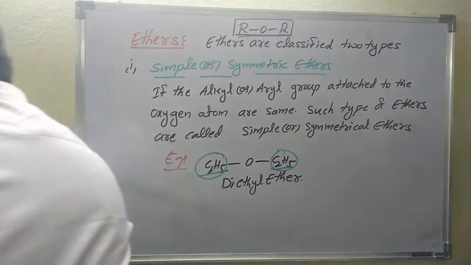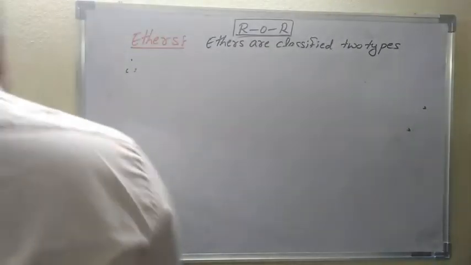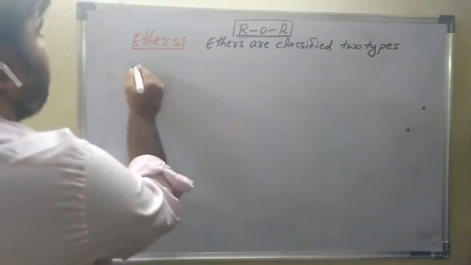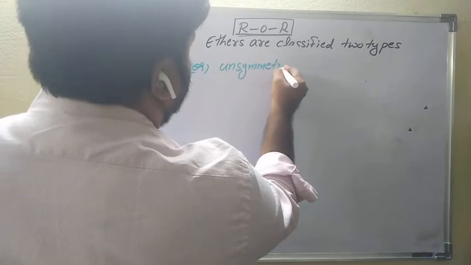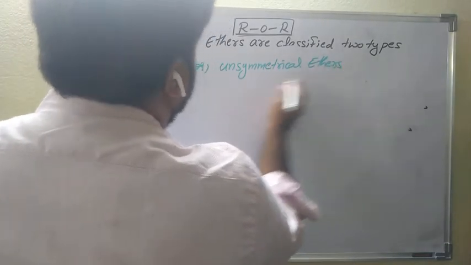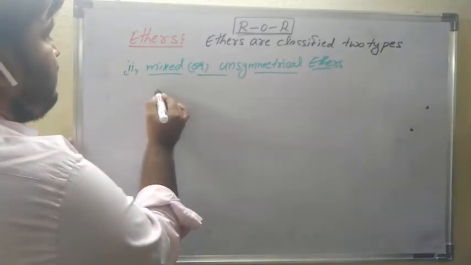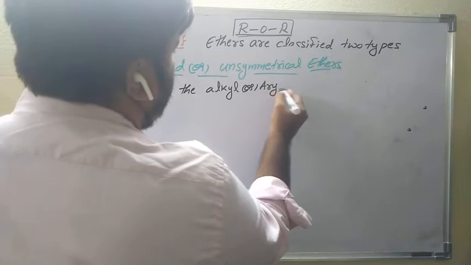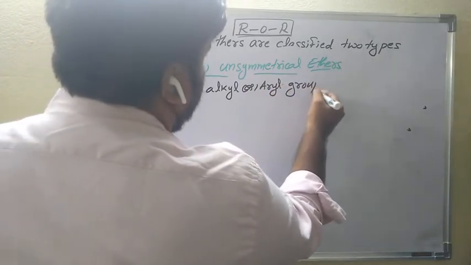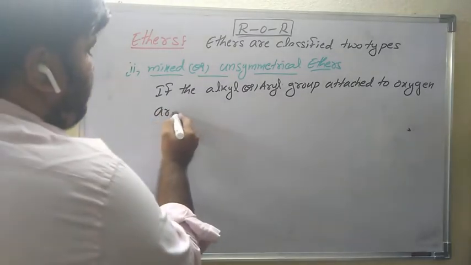And the second one is mixed or unsymmetrical ether. If the alkyl or aryl groups attached to the oxygen atom are different, if the alkyl group or aryl group attached to the oxygen atom are different,